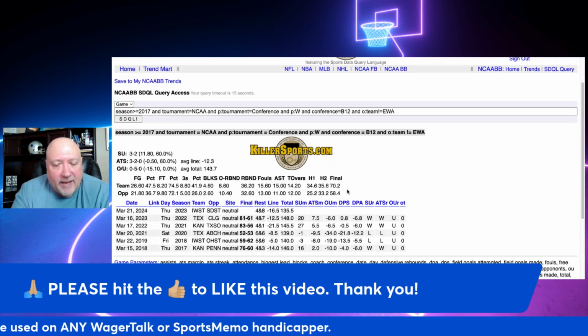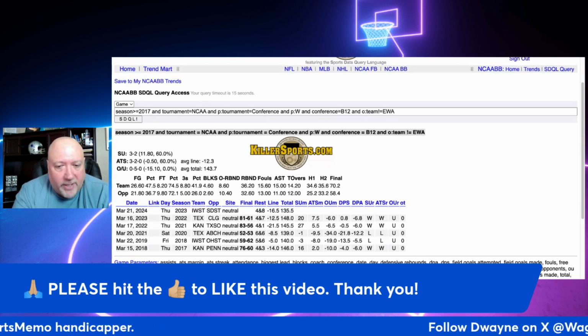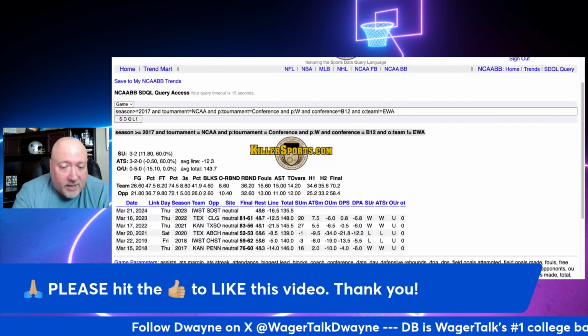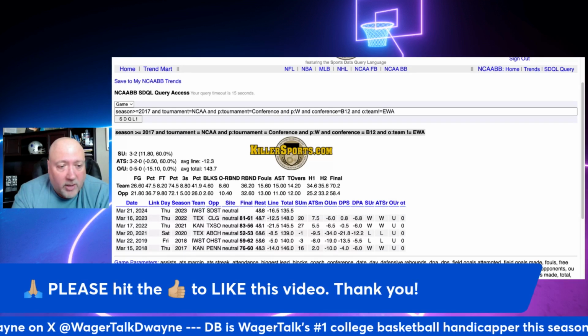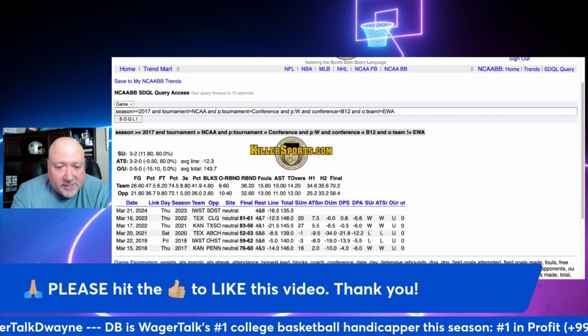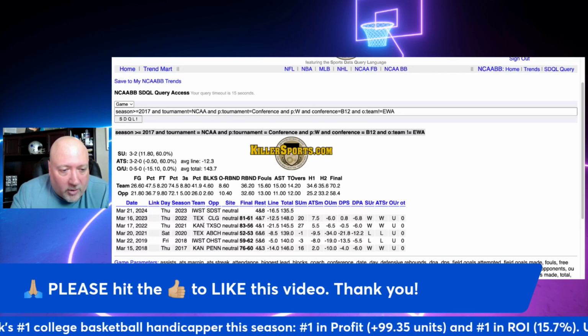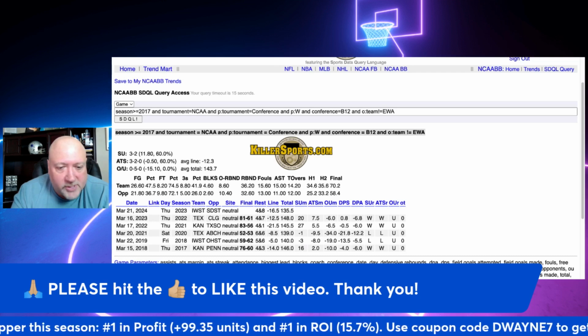All 5 games have gone under by at least 2 possessions. I like when we have an average winning margin in basketball of at least 2 possessions. And I love when I look at the individual games that qualified and they all won by at least 2 possessions. That is a very good sign. So keep an eye on the Iowa State, San Diego State under for Thursday.